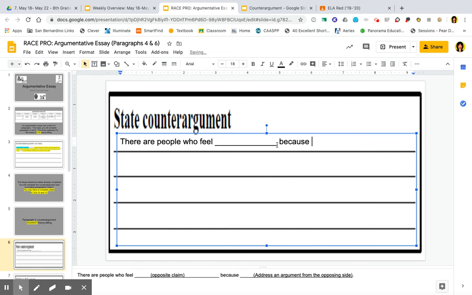Because, and then we would write, what would somebody from the other side, what would they say? If there are people who feel mercy killing is not justified, what would be their strongest reason? I would probably say something like murder is murder. Taking another human's life is still murder.